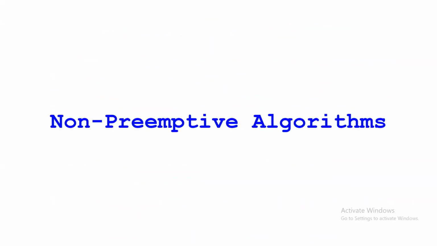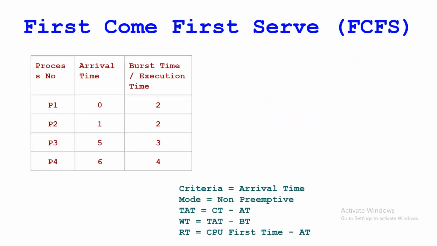the non-preemptive algorithm. The first algorithm that we'll see here is first come first serve. Before that, if you have any kind of query, please ask me. Okay. So I'll tell you one example. This is first come first serve, that is the algorithm.